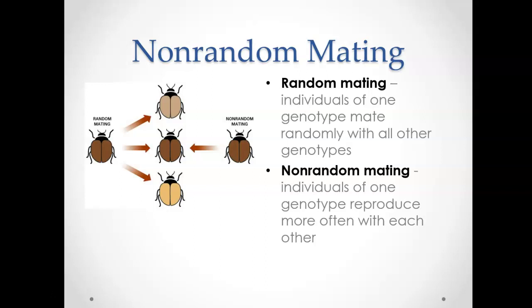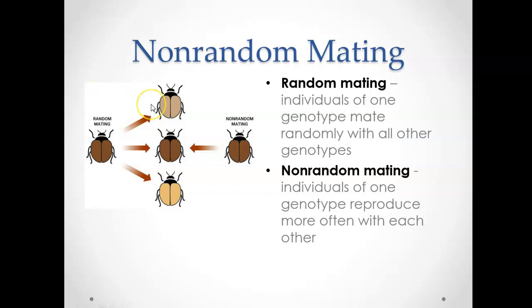In a population, if there was an equal chance of everyone mating with everyone else, regardless of what their genotype and phenotype happened to be, we would consider that random mating. And in the case of random mating, all of the allele frequencies would stay the same because every individual in the population has an equal chance of reproducing with someone else in the population. So there's no preferences. And so we would keep all of our allele frequencies the same.